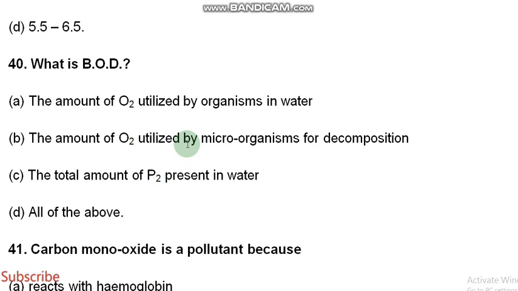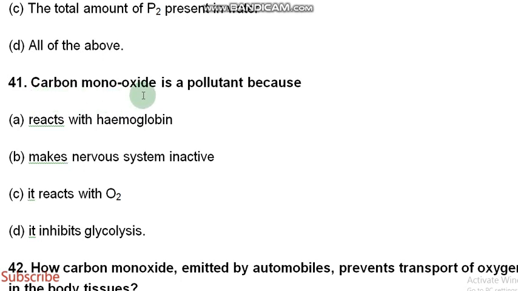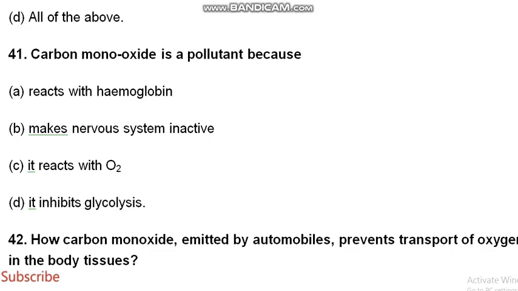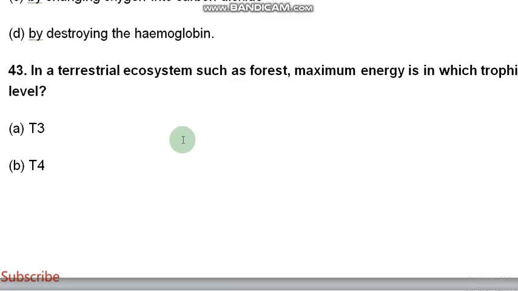What is BOD? The amount of oxygen utilized by microorganisms for decomposition, the B option. Carbon monoxide is a pollutant because it reacts with hemoglobin. How does carbon monoxide emitted by automobiles prevent transport of oxygen to the body tissues? By forming a stable compound with hemoglobin.